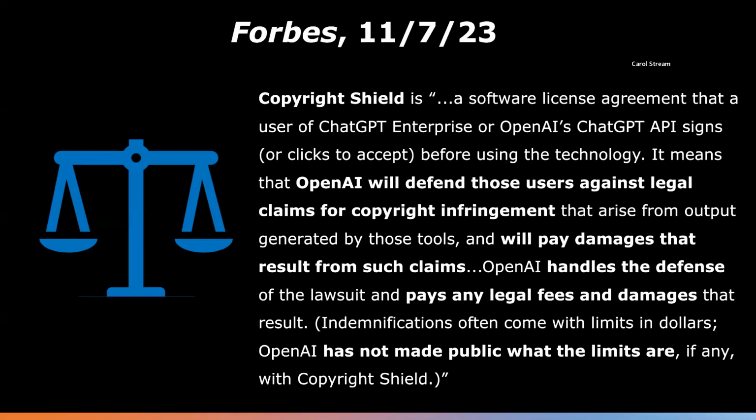It means that OpenAI will defend those users against legal claims for copyright infringement that arise from output generated by those tools, and will pay damages that result from such claims. OpenAI handles the defense of the lawsuit and pays any legal fees and damages that result. Indemnifications often come with limits in dollars. OpenAI has not made public what the limits are, if any, with Copyright Shield," end quote.